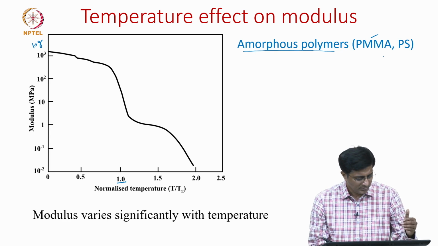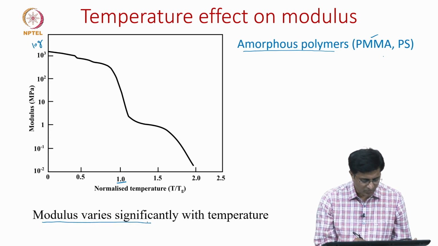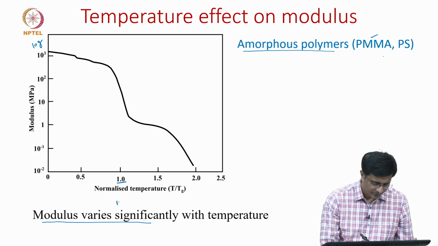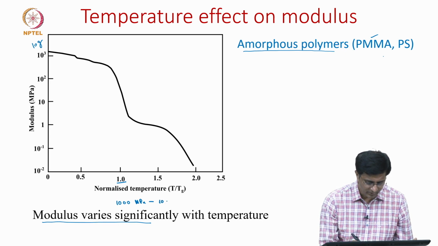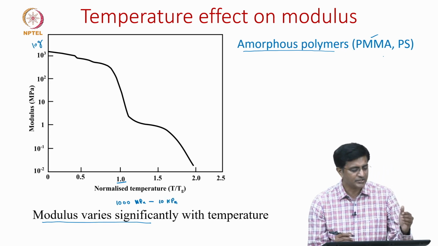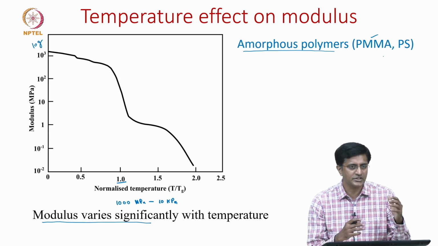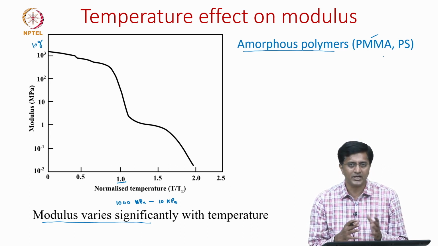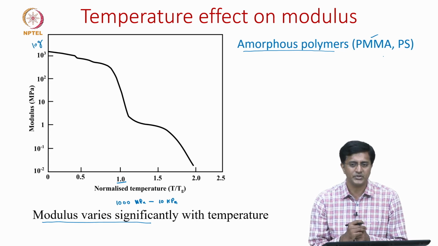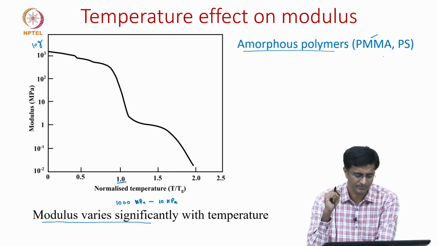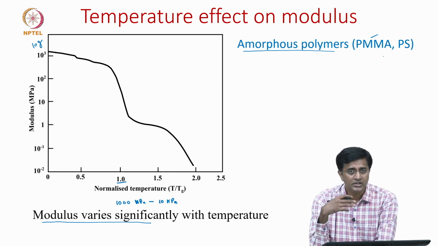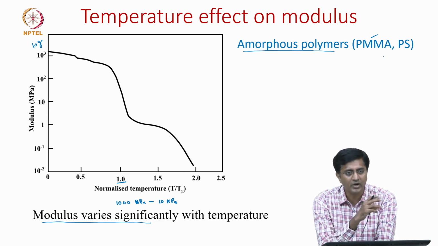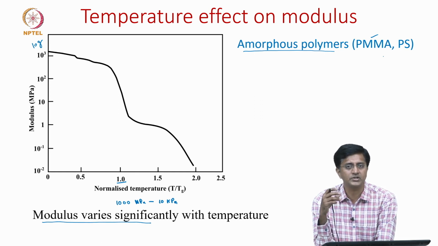As we can see, the modulus varies significantly. How significantly? It started from 1000 megapascals and went all the way to 10 kilopascals. So the changes are by several orders of magnitude as the temperature changes for a specific polymer, for example here PMMA. But let us see how, with modulus changes, we can define different regimes in this polymer, which means the response in one regime is very different from the response in the other regimes.